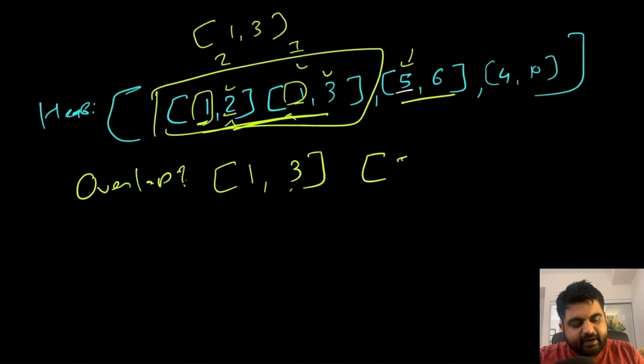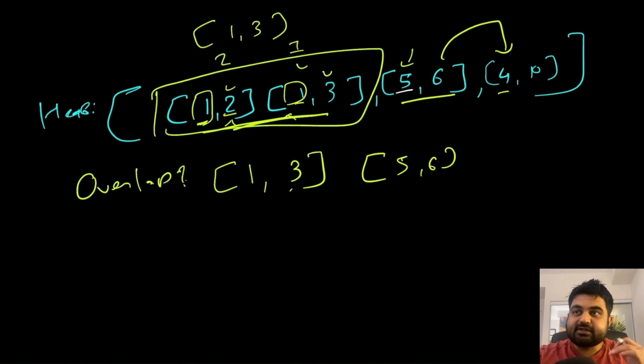Now amongst this 5 and 6, we need to check whether the next interval starts after 6 or before 6. So this one starts before 6. Because this one starts before 6, these two also contain some sort of overlap.